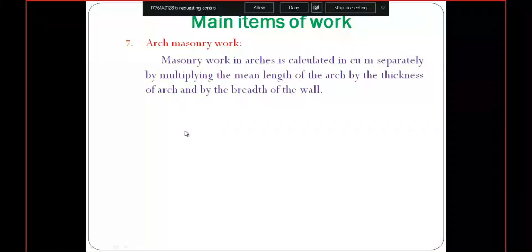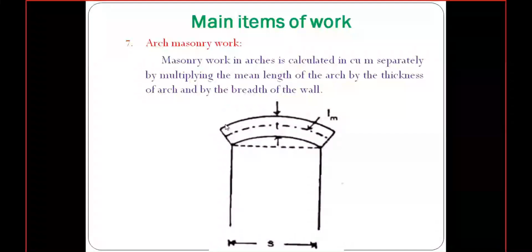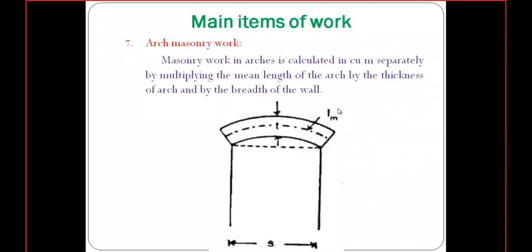I will show you. So this is the arch masonry portion. From here to here, this one is the arch masonry portion. From this point to this point, this is the mean length, into the thickness of the arch portion, that means from this portion to this portion. Is my cursor visible to everyone? Yes, sir.